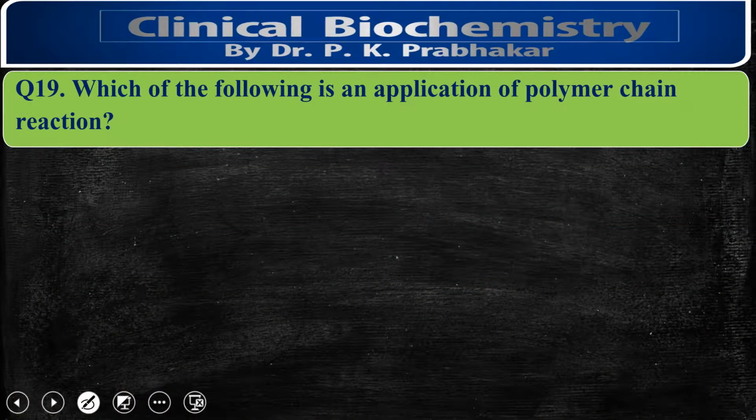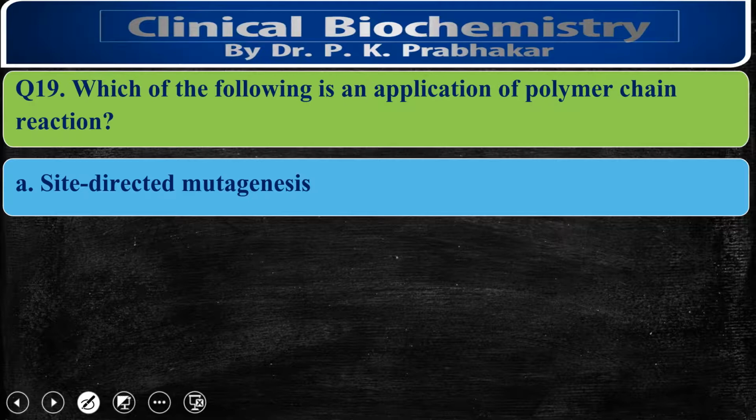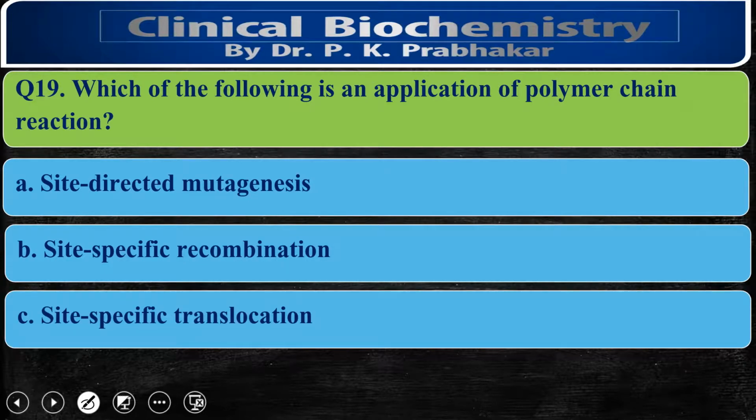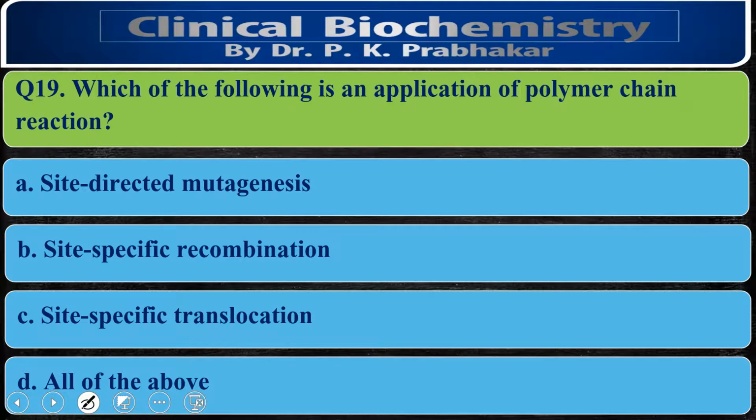Which of the following is an application of polymerase chain reaction? That is site-directed mutagenesis, site-specific recombination, site-specific translocation, or all of the above. The correct option is that PCR is used for site-directed mutagenesis applications.